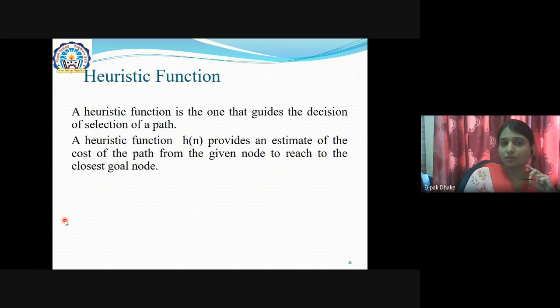Again, in the second way, some authors define the heuristic function as the one that guides the decision of the selection of the path. Okay, which will guide you to take a correct path decision. If you have a lot of choices, how will you choose? Suppose you are going for buying a college bag, and in the shop a number of bags are available. The shopkeeper shows you the number of types of bags.